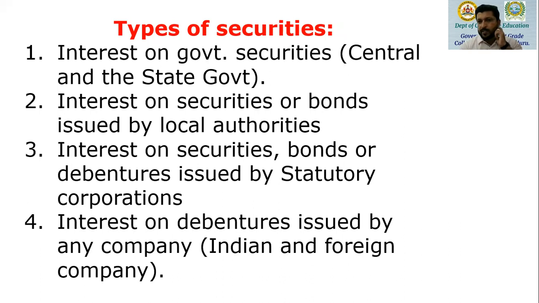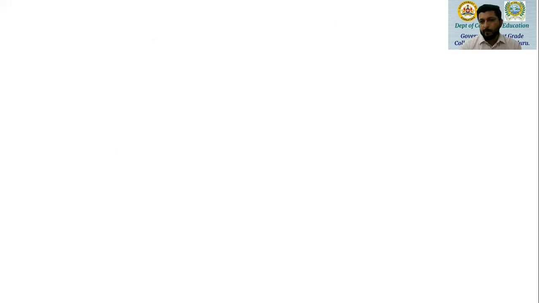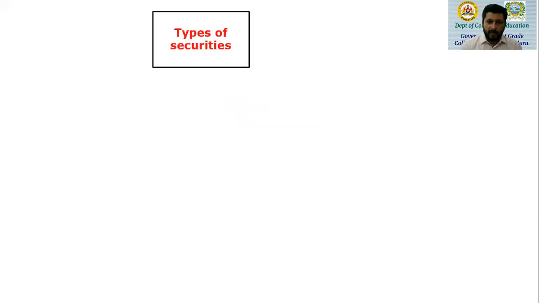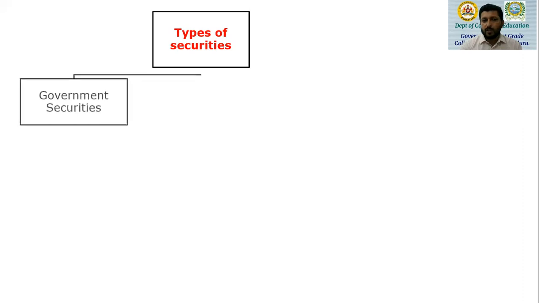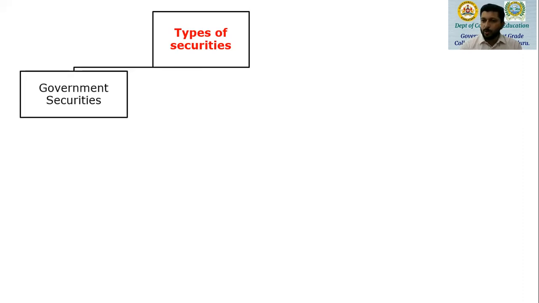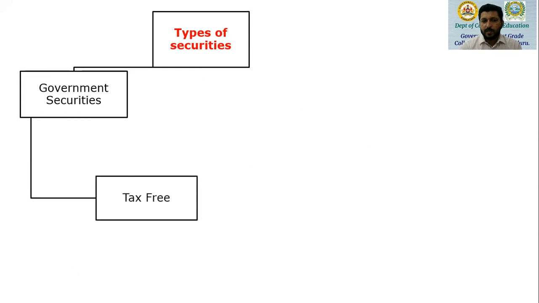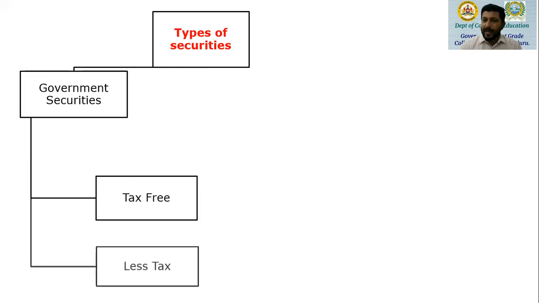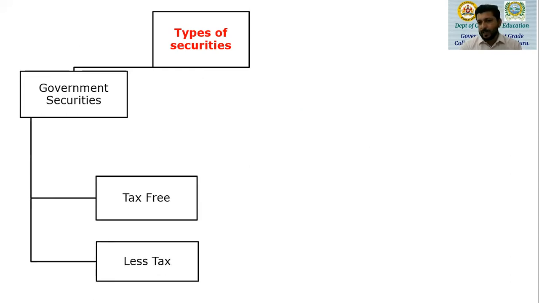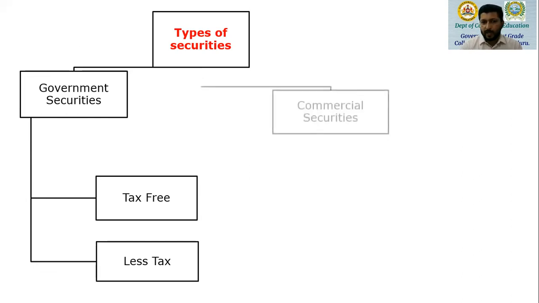Interest on government securities, that is central and state government securities. Interest on securities or bonds issued by local authority. Interest on securities, bonds or debentures issued by statutory corporation. And interest on debentures issued by any company, whether an Indian company or a foreign company. Now, further classification of types of securities. We classify it into two. We say government securities. In government securities, we have tax-free and less tax government securities.